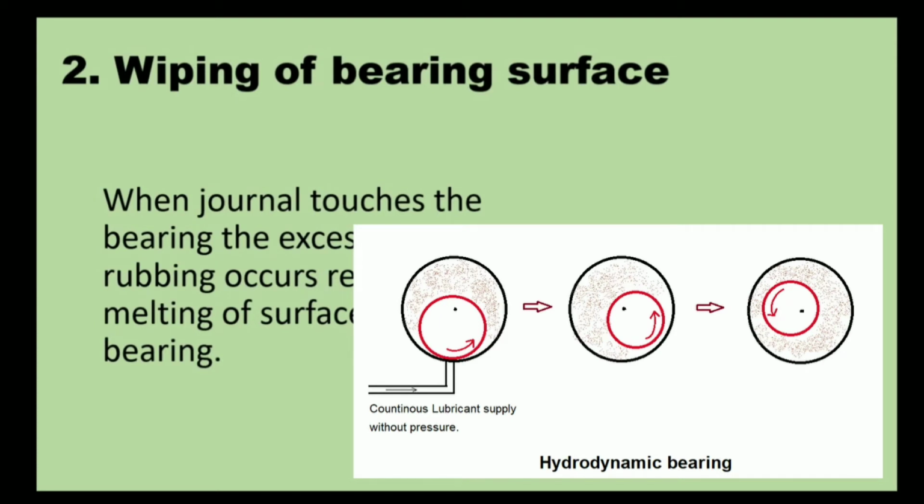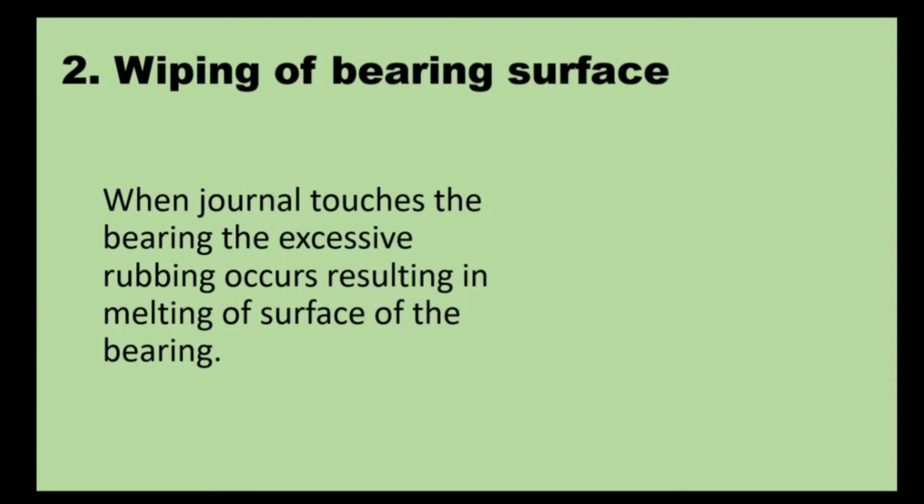How is it going to melt? Because continuous rubbing of the surface increases the frictional heating, and that frictional heating melts the surface. And if the surface melts, the parts are going to be welded. These are the main reasons why the sliding contact bearing fails. This type of failure in the sliding contact bearing we call wiping of a bearing surface. Before going to the remedies, we also have to know why this process happens, that the journal touches the bearing surface and increases the frictional heating which melts the surface.